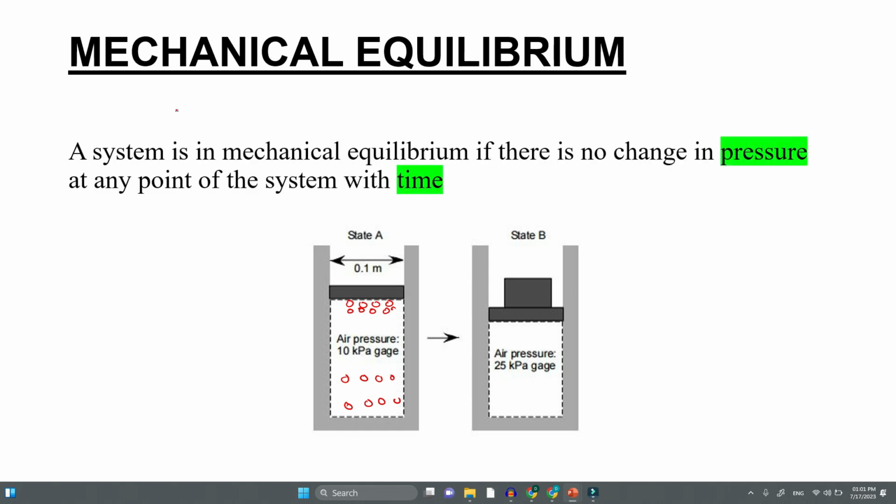A system is in mechanical equilibrium if there is no change in pressure at any point of the system with time. You can see that after some time the pressure is not changing. That is when you say it is in mechanical equilibrium.